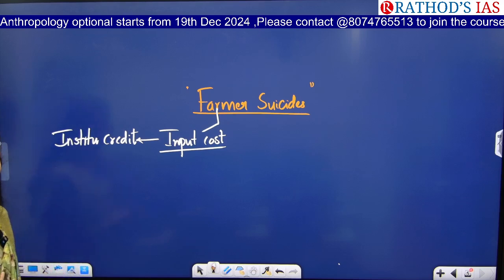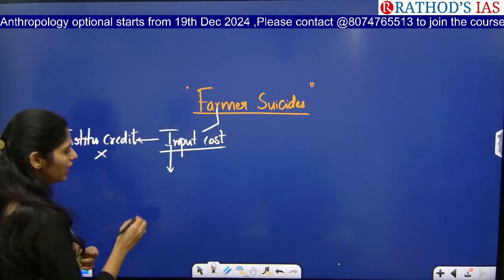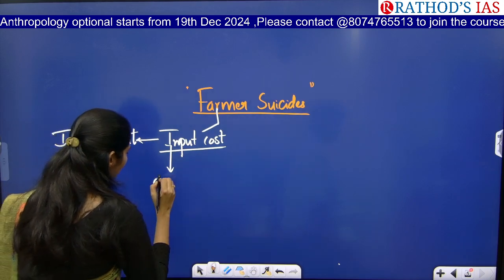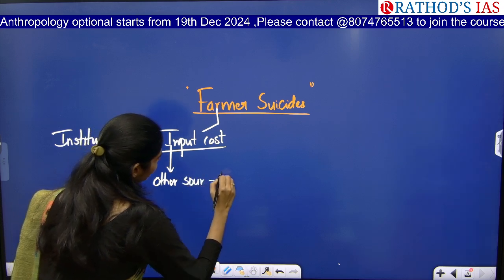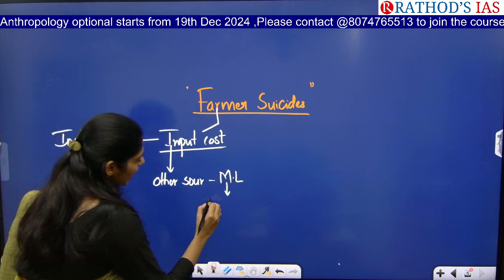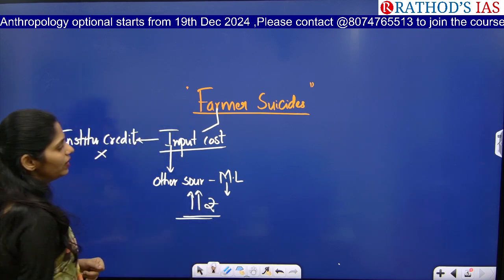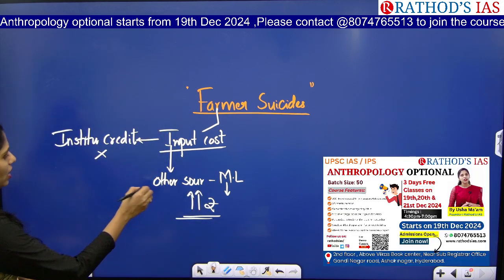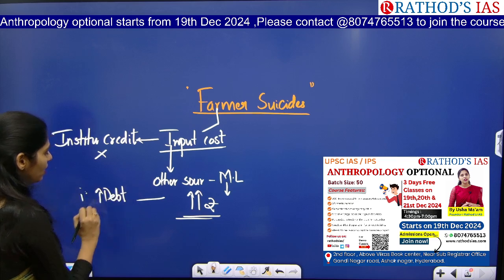Whenever they do not have institutionalized credit, they go to other sources like money lenders. Money lenders give money at a very high interest rate. That will lead to an increase in the debt of farmers. So this is one important reason.